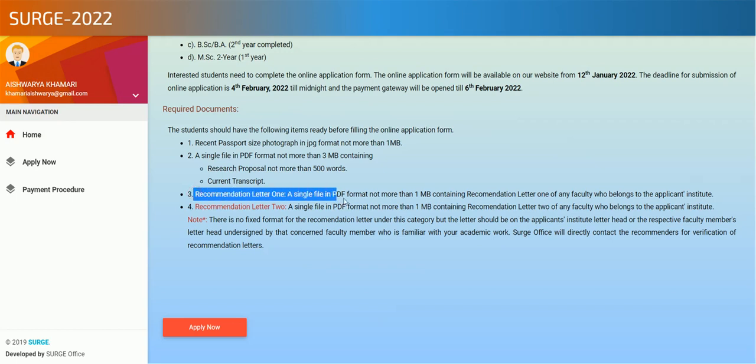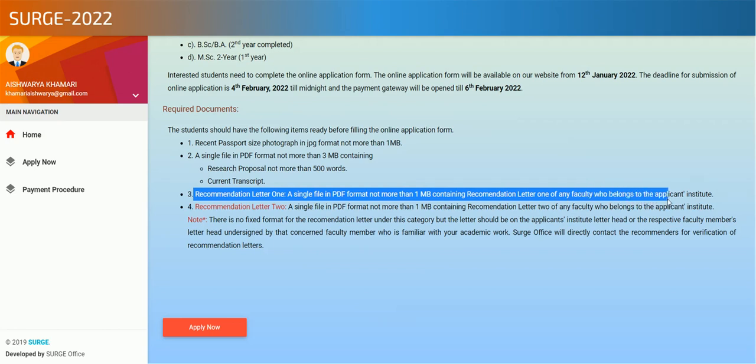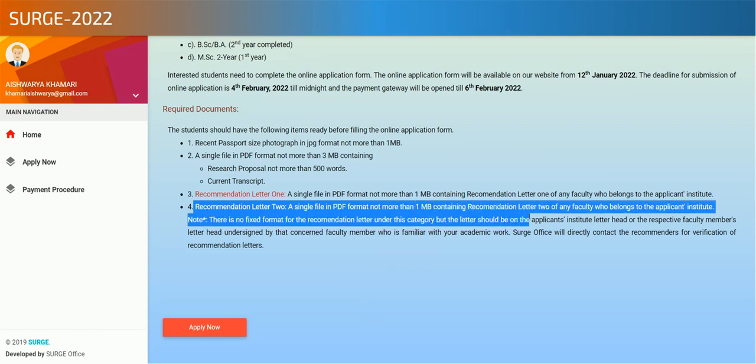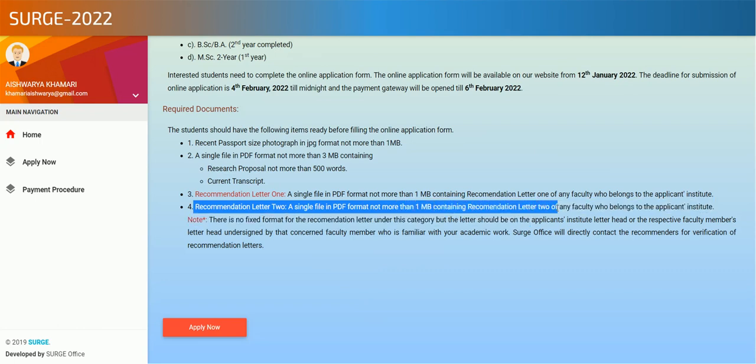Recommendation letter one is a single PDF file not more than 1 MB from any faculty who belongs to the applicant's institute. Recommendation letter two is likewise a single PDF file not more than 1 MB from any faculty who belongs to the applicant's institute.